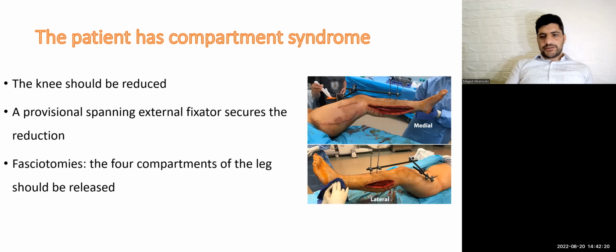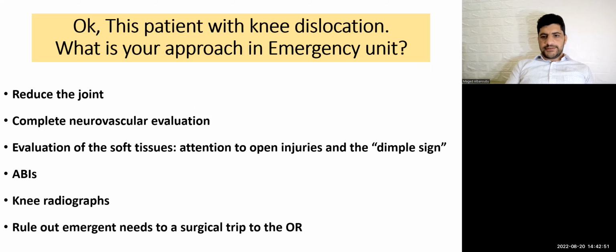Measuring compartment pressure may help, but depending on clinical signs is more important. Don't depend on vascular status or perfusion or nerve injury. What will you do in compartment syndrome? First, I will reduce the knee, apply a provisional external fixator to secure reduction, and perform compartment fasciotomy.